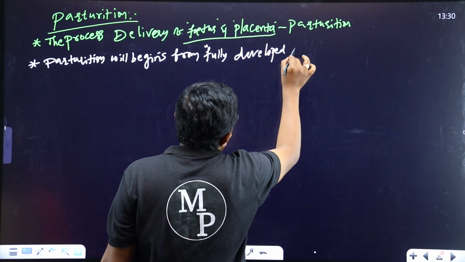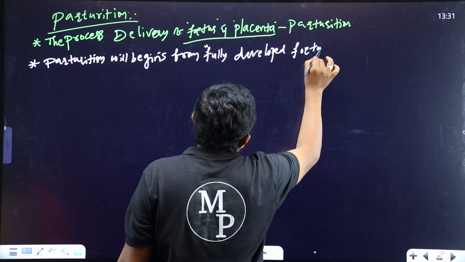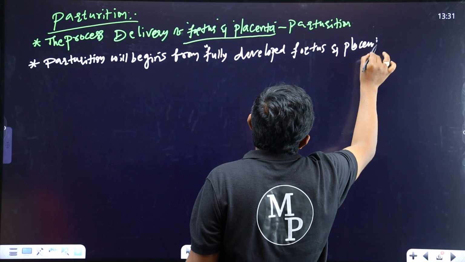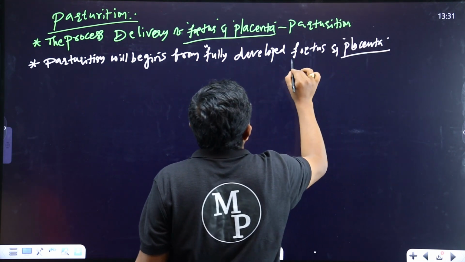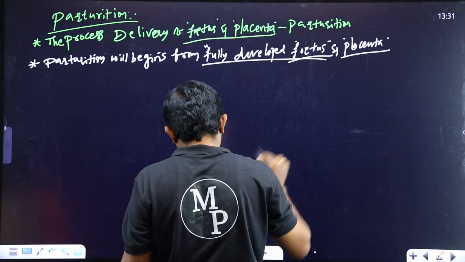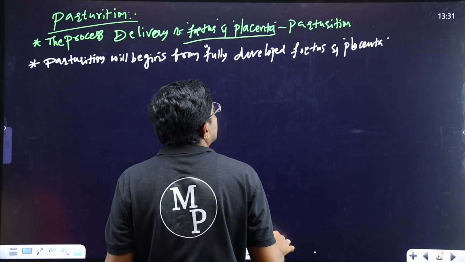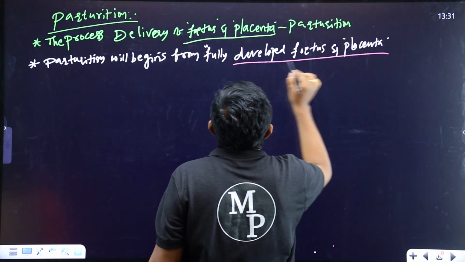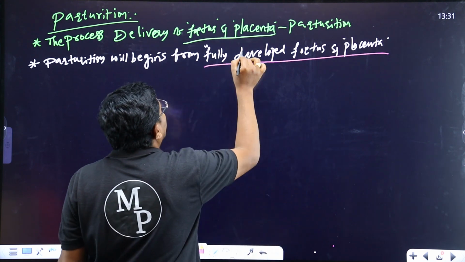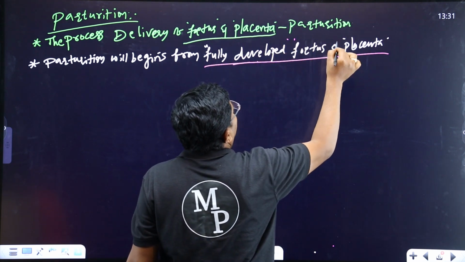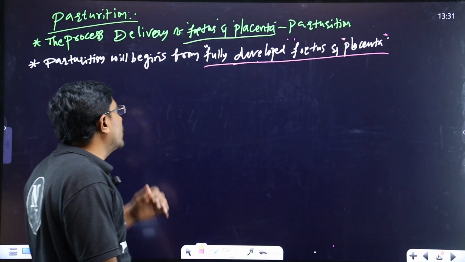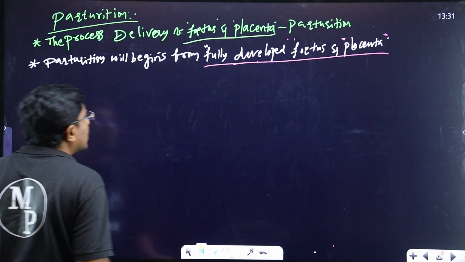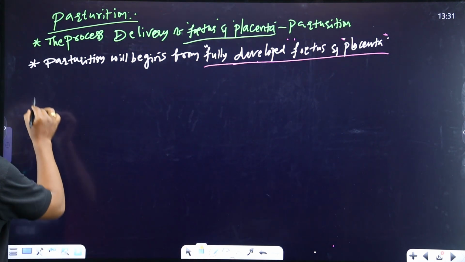Fully developed fetus and placenta. Okay, so these are important points. This is a very important point. And after this, we go to parturition signals.